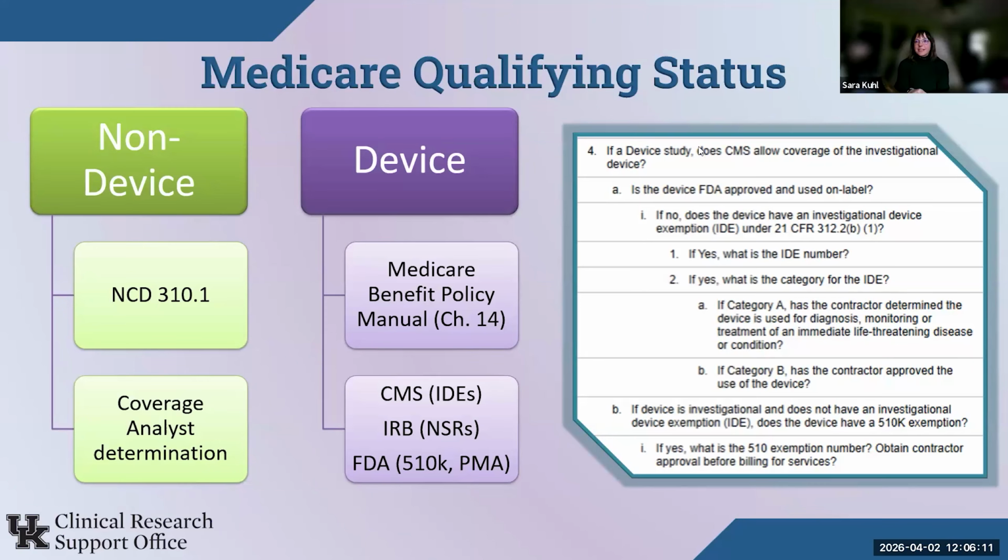So over here on the right, I've just included the qualifying checklist that you'll see in Encore for these device studies. And you can see how it's a little bit different from determining if a study, for example, has therapeutic intent or if it enrolls patients with diagnosed disease. So that's what I want you to take away from this slide: there are different policies that pertain to these trials. And then it's different organizations, versus us making the determination for qualifying and not qualifying.